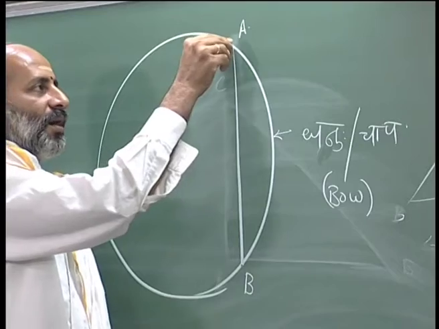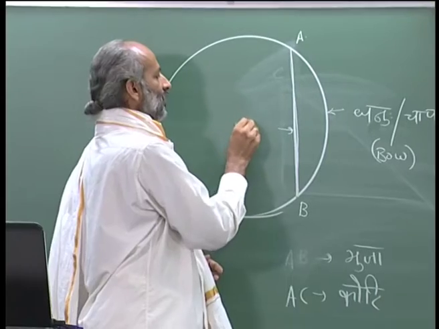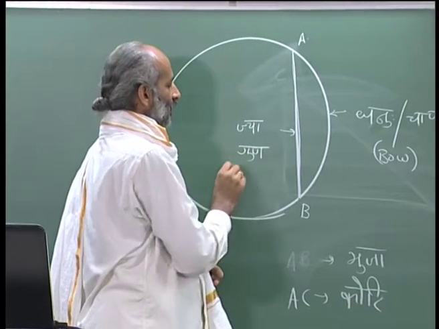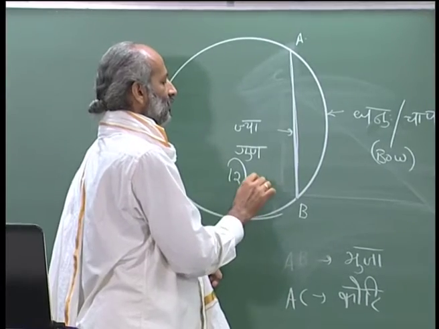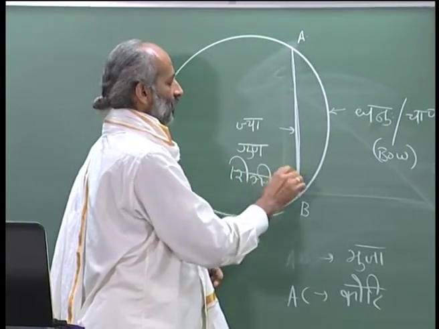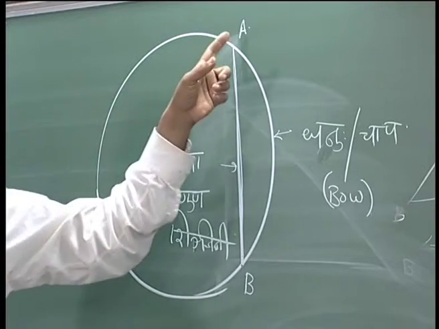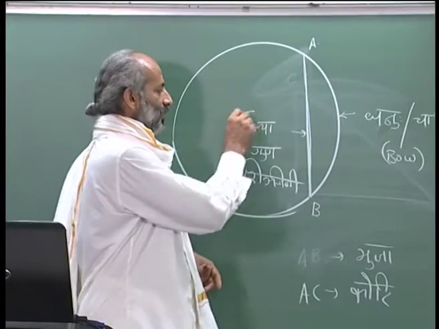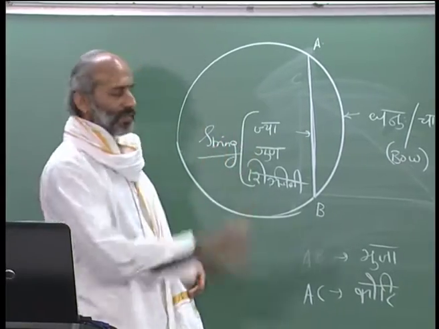So this chord AB is referred to as jya or guna or shinjini. There are various terms which have been used. So this is conceived as a bow and this is conceived as a string, and they all mean string.